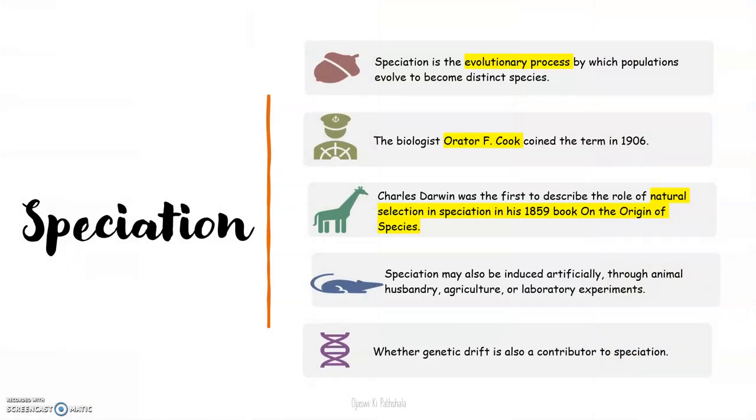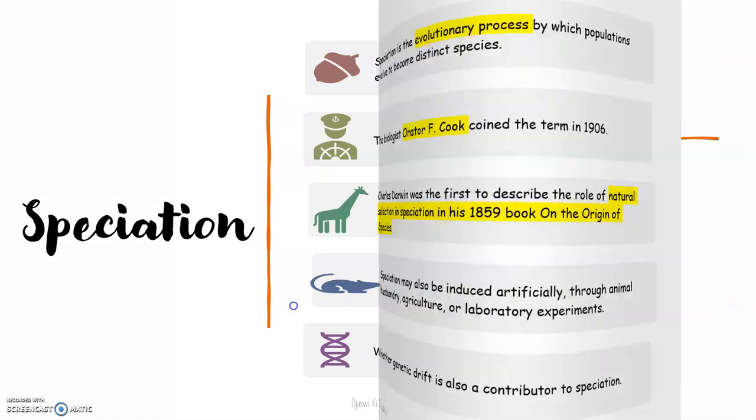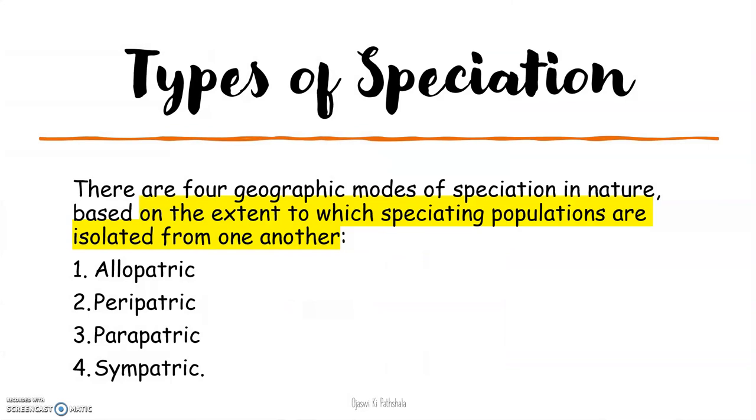So speciation is the process of species formation, or it is the evolutionary process by which populations evolve to become distinct species. Okay, and the term was coined by Orator F. Cook. There are different methods of speciation, like the natural selection method by Charles Darwin, some artificially induced methods, and genetic drift methods. But here we will not do methods of speciation, we will do only types of speciation. So let's begin the types of speciation.